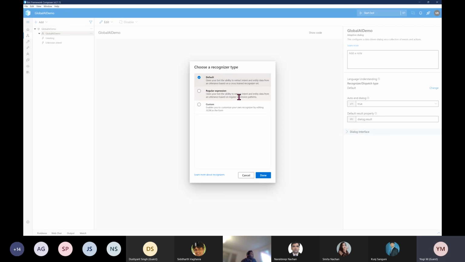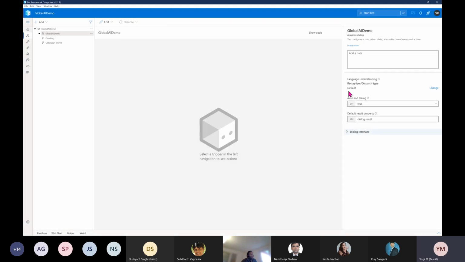So in development, you can use this option, but in production, I highly recommend using the LUIS model so that your bot gives a more natural way of communication with the user. So I selected this option, default LUIS model. Done.